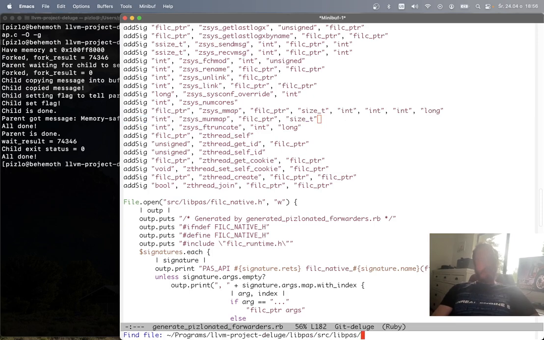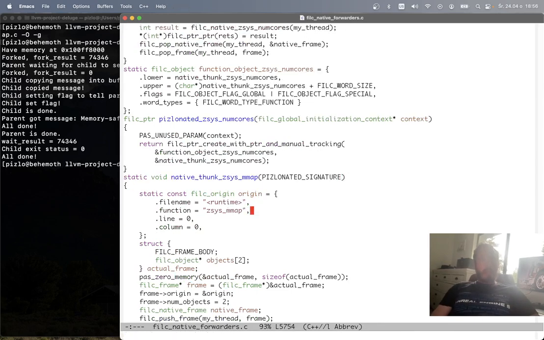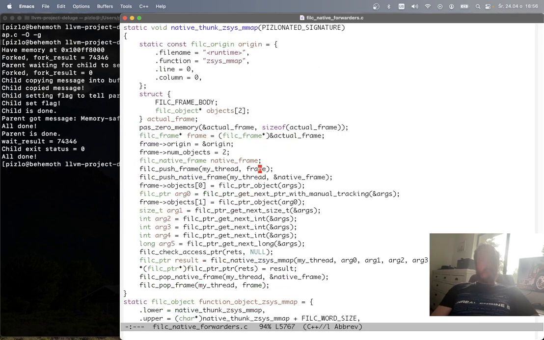What this does is it causes the following code to be generated. In here, it generates a native thunk for zsys_mmap. And this thunk basically quacks according to the internal Fil-C ABI, but it's normal C code. It's just following the Fil-C internal ABI. And it's making sure that all of the arguments that are being passed are translated into the way that normal C calling convention would work. And it knows all their types, so it knows what to do with them.